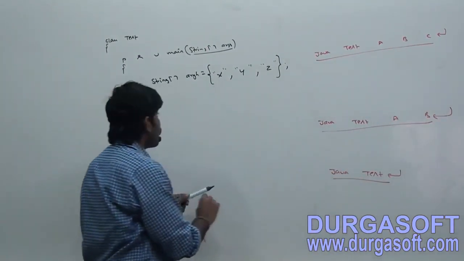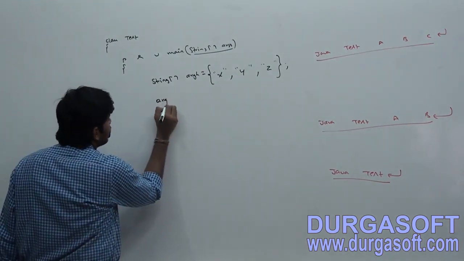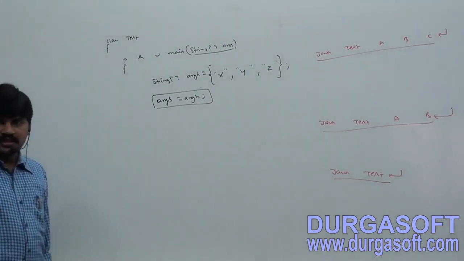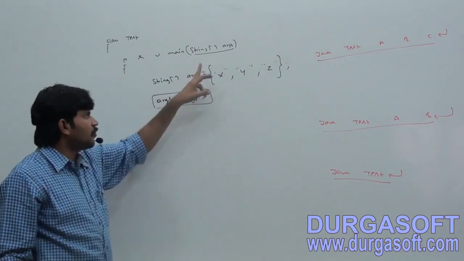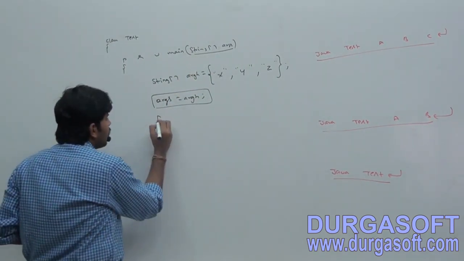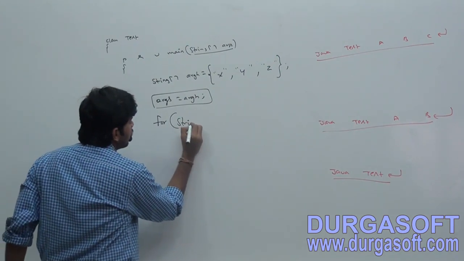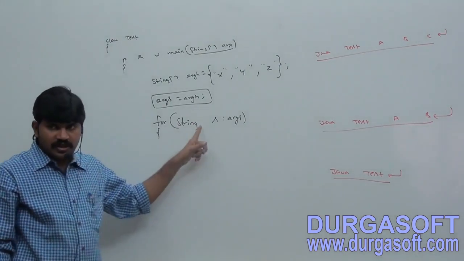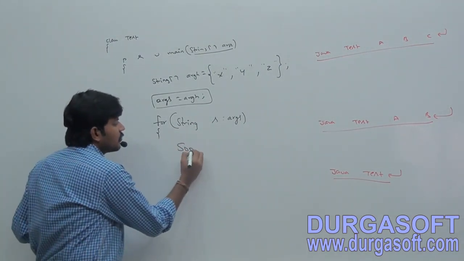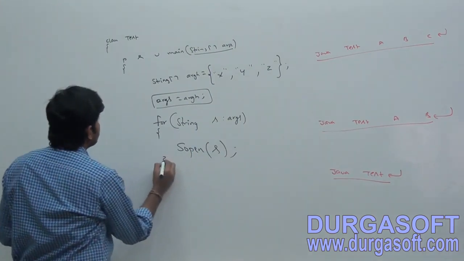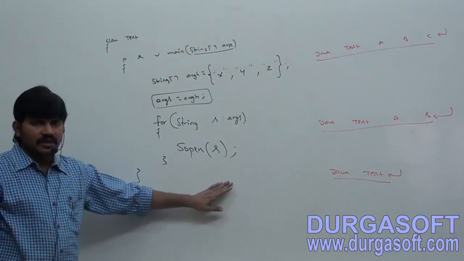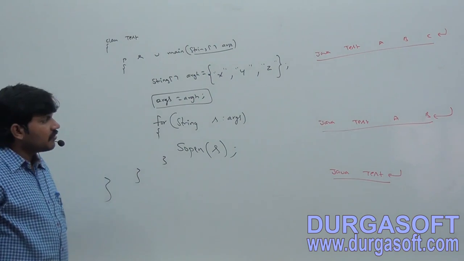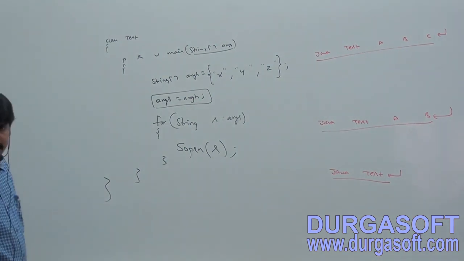So now ARGS is equal to ARGH. Now onwards, what does ARGS point to? ARGH. For each string S in ARGS, sir, for every string S in ARGS, system.out.println of S. SOP of S. Can you tell what is the output we are going to get by default?